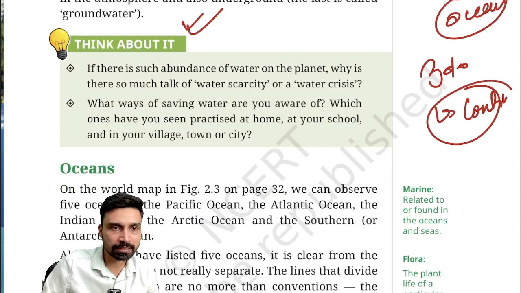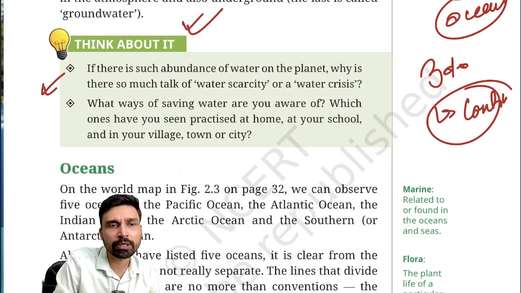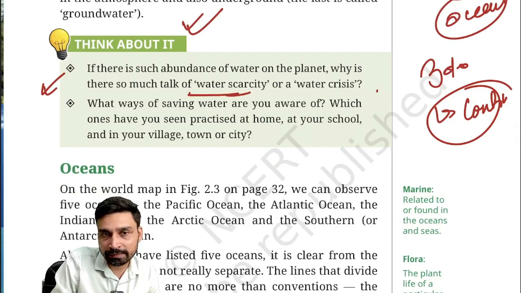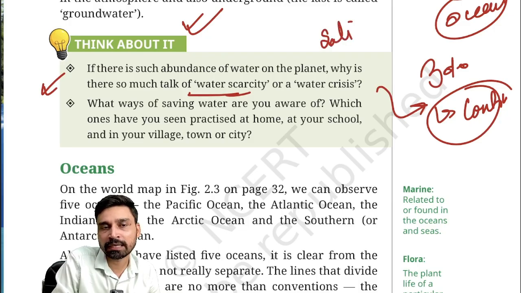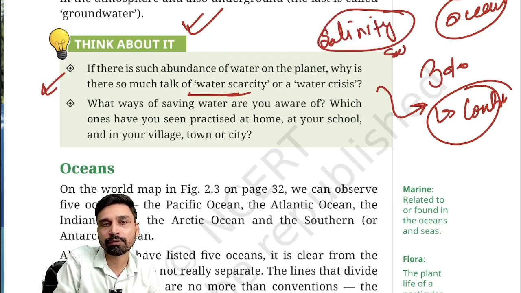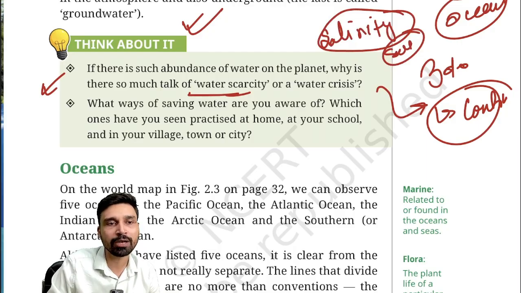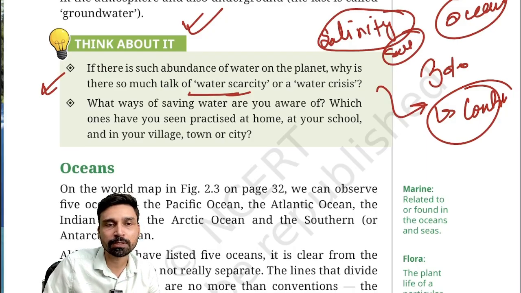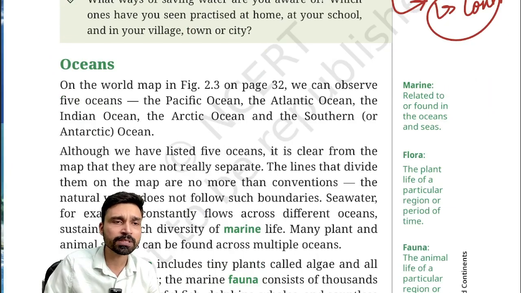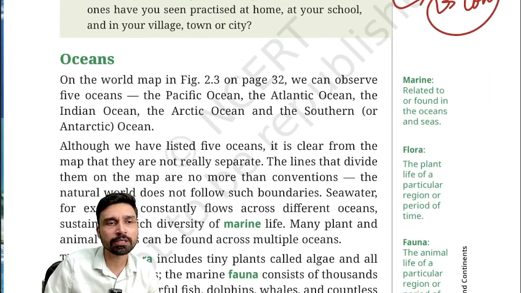Now, there is also a thinking exercise given. If there is such an abundance of water on the planet, why is there so much talk about water scarcity? That's because of this factor: ocean water is 97% of the entire water, but the problem is it is saline, salt water. You have a lot of salt in the ocean water, which means you cannot consume it directly. That's why it becomes useless from the perspective of human consumption and human purposes. That's why you have water scarcity.